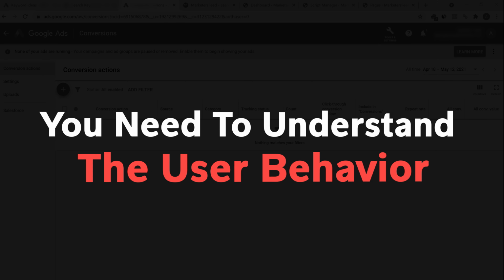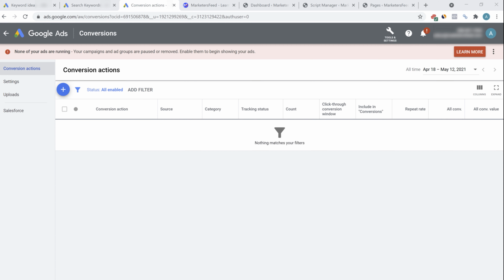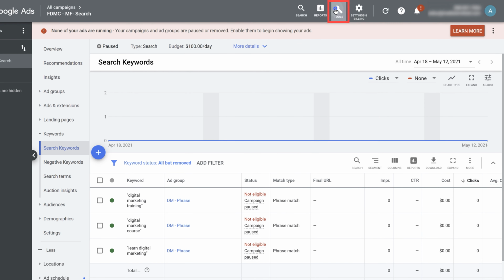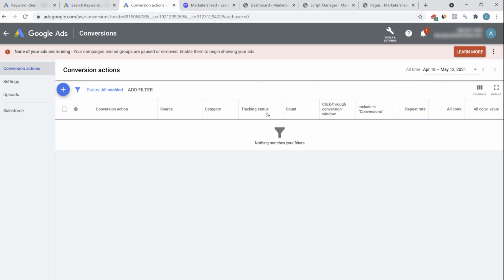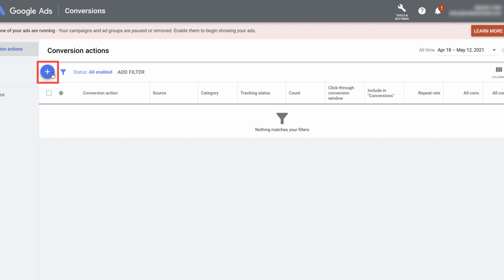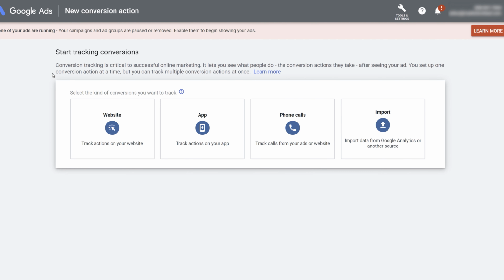It could be buying something on the e-commerce store that you're promoting. It could be entering the email ID. It could be clicking on the telephone number, the number of calls you get on your customer care department. So these are all the different conversion events you can track on Google Ads. To go to the conversion area, click on Tools and click on Conversions. This page will open up, and here you'll find all the different conversion events you have. Click on the plus icon to add a conversion event, and these are the different conversion events.